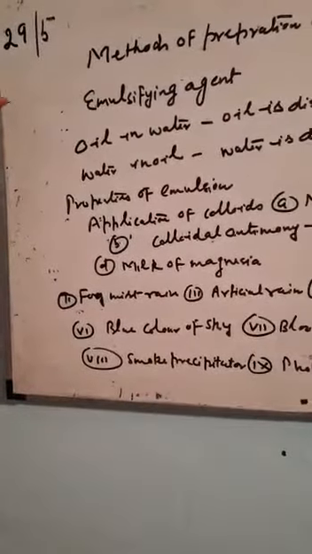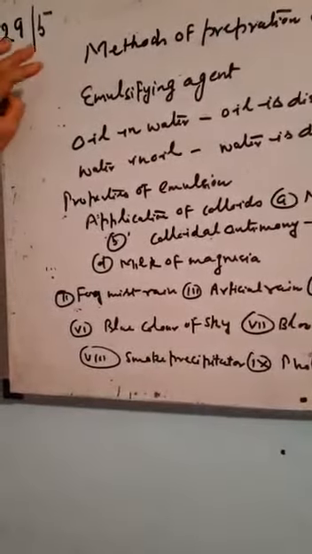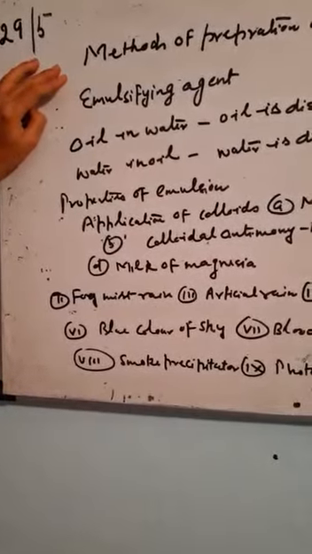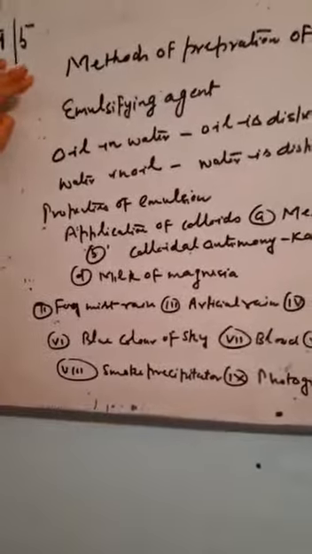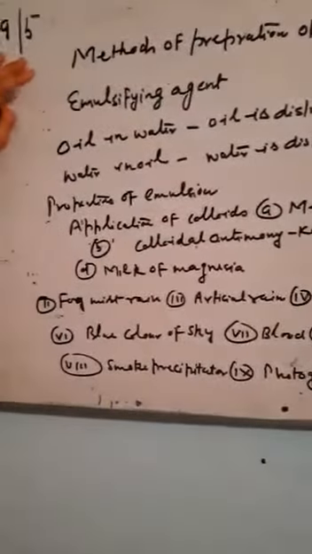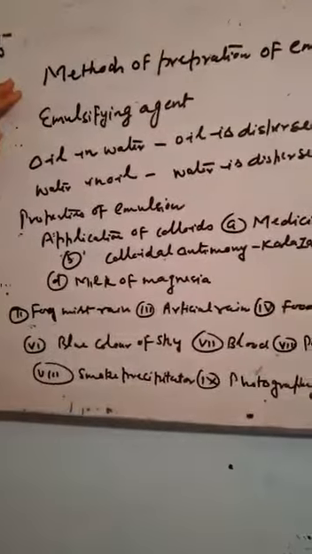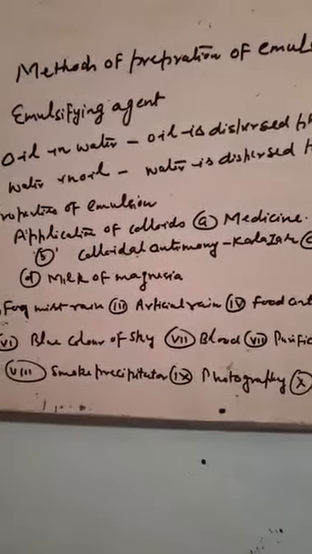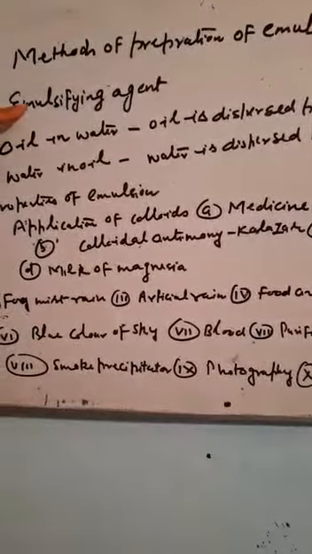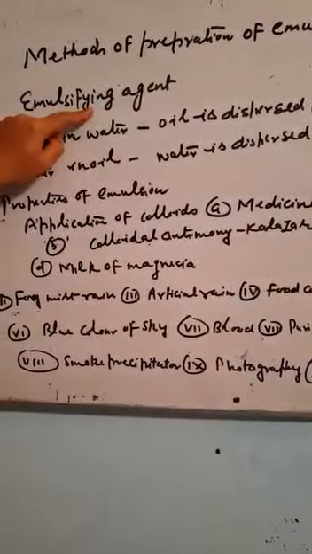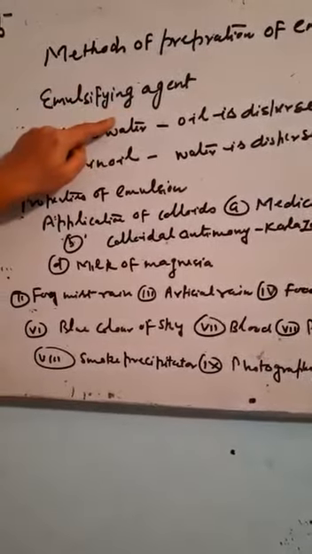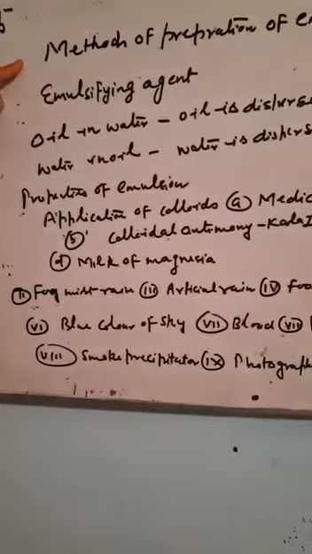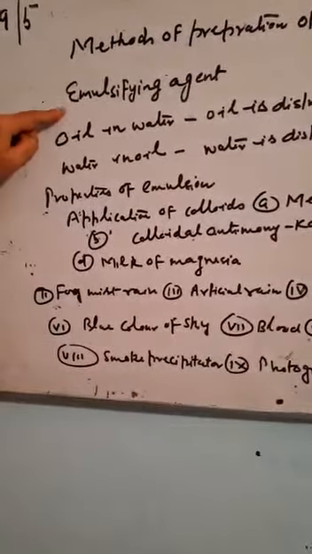So I was telling you about the emulsions. There are certain methods of the preparation of emulsions. The two liquids are shaken very vigorously and the formation of emulsions takes place. To stabilize these two liquids, a substance which is known by the name of emulsifying agent or emulsifier is added. For example, vanishing cream, cold cream, all these are examples of emulsions.